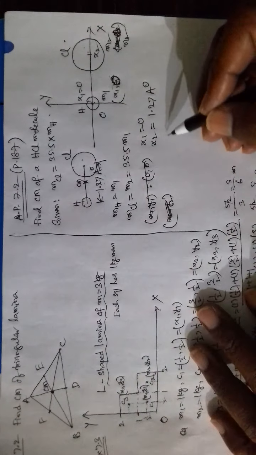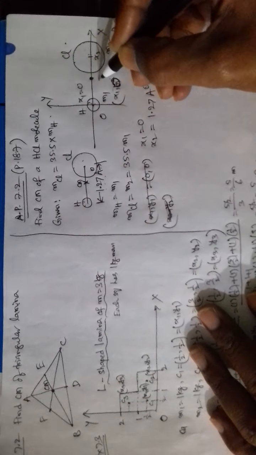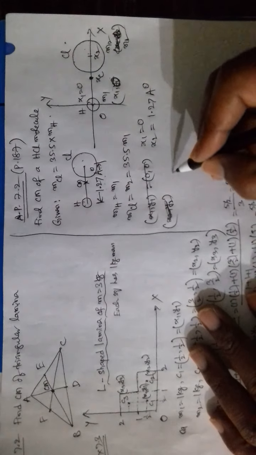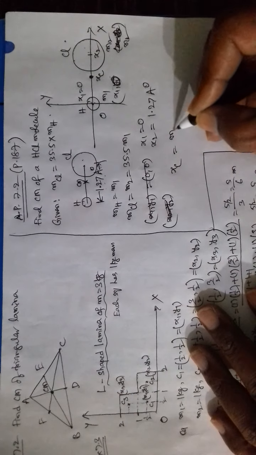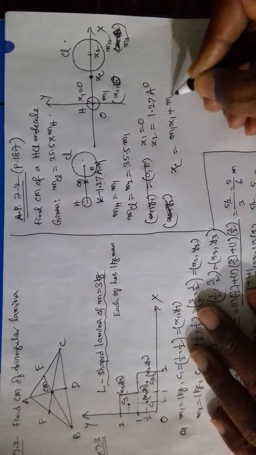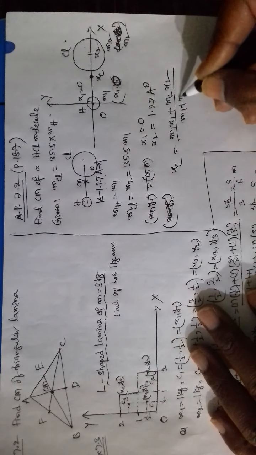Okay, now we have to find the center of mass, that is xc. xc is equal to m1 x1 plus m2 x2 divided by m1 plus m2.